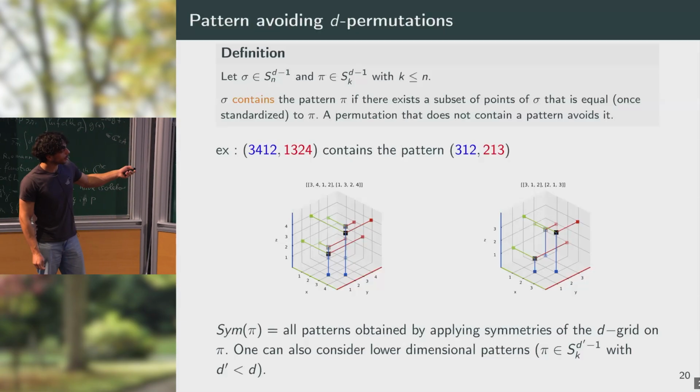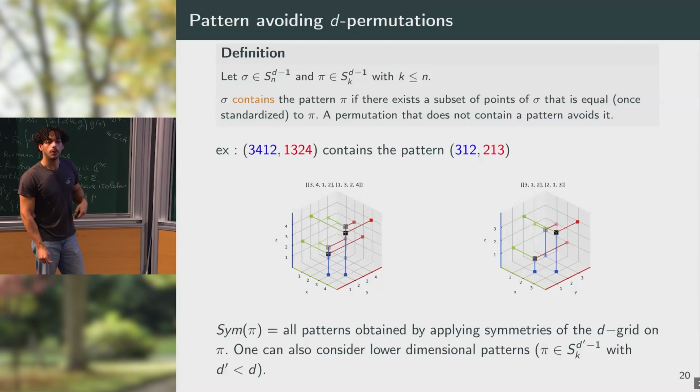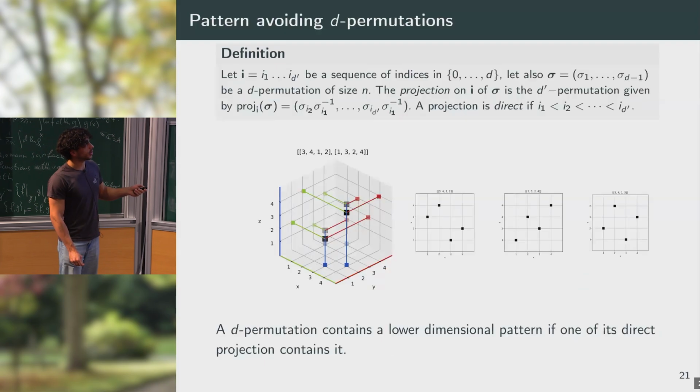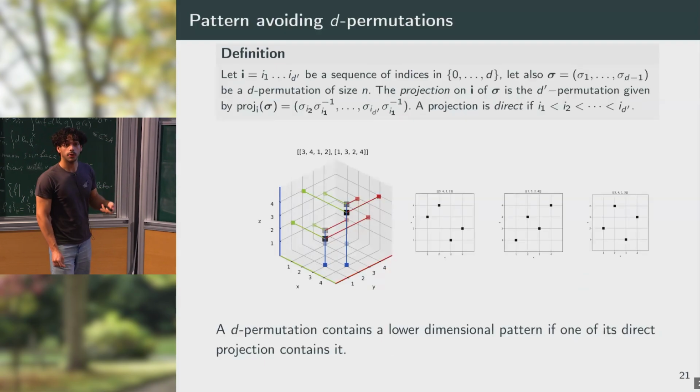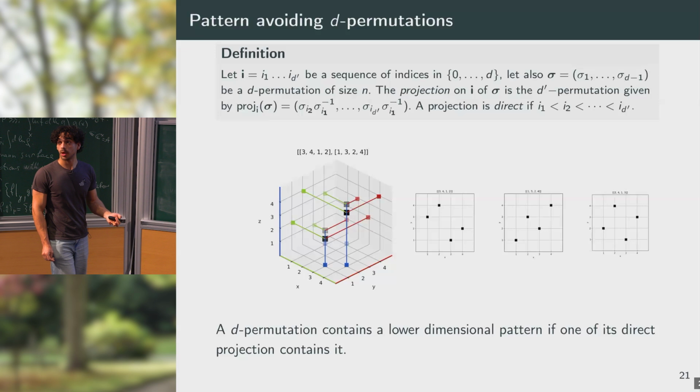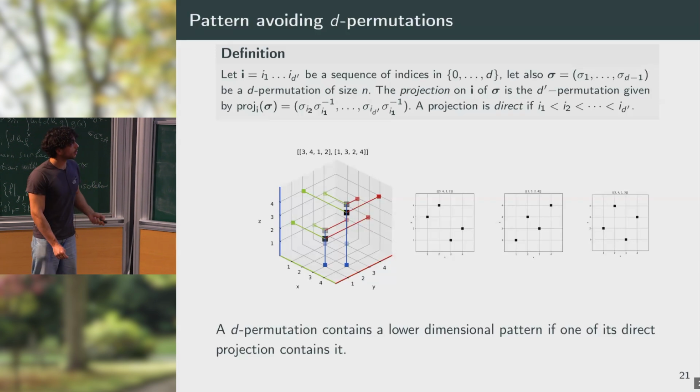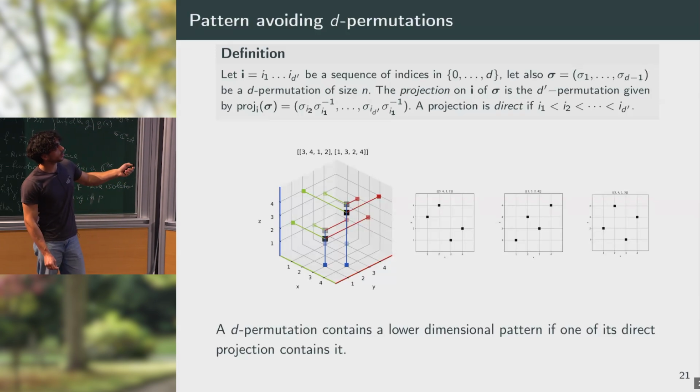Another interesting point with D permutations is that you can consider lower dimensional patterns. So, for instance, I may be interested in forbidding some 2-dimensional configuration when I consider 3-dimensional permutations. So in this case, I will look at the projection of my permutation with respect to some axis.